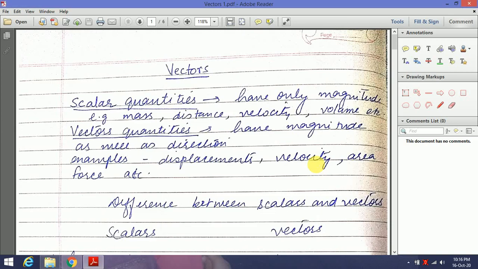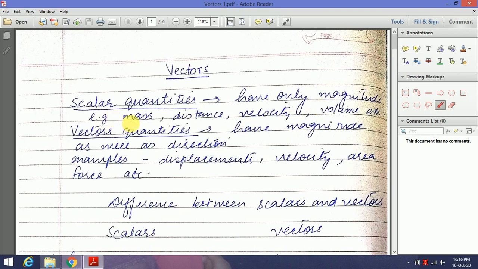Dear students, let's start with the vectors. We'll start with the basic definitions first. Scalar quantities. Scalar quantities are those physical quantities which have only magnitude.